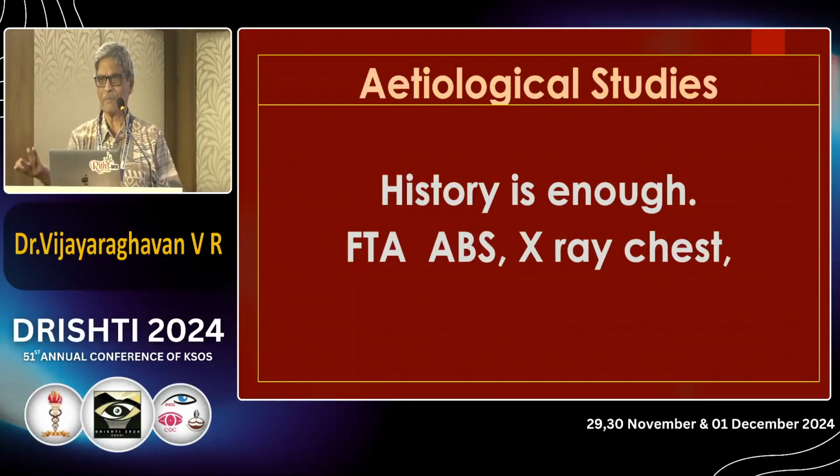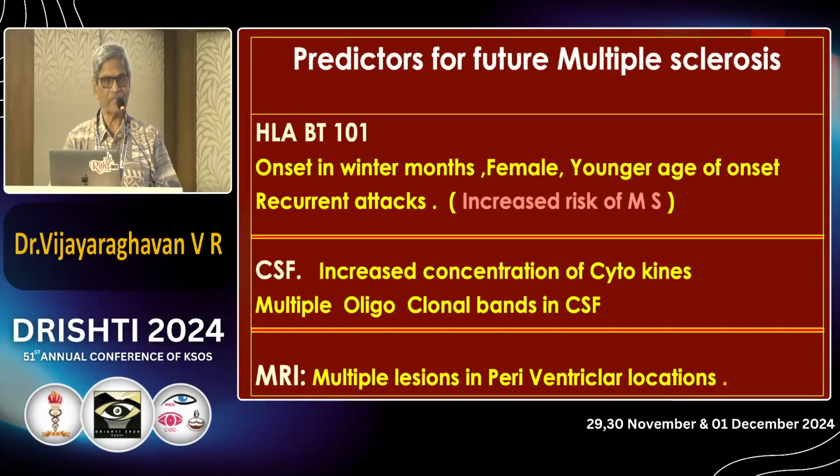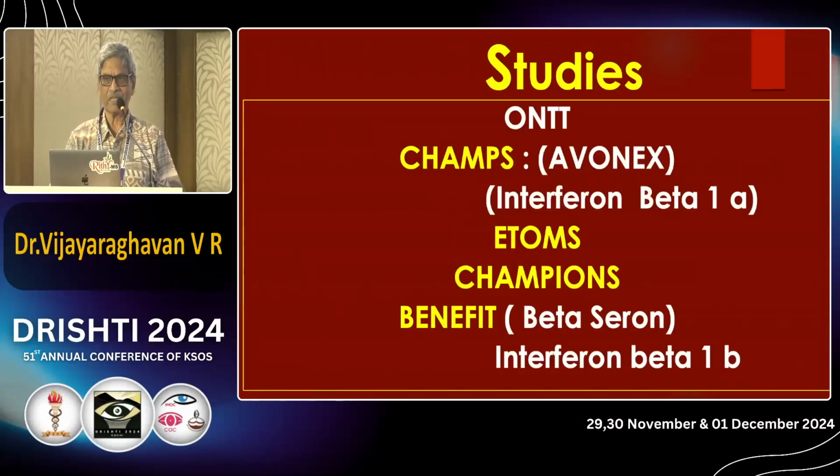Other investigations: suppose syphilis, I have to do some investigation. Tuberculosis, you have to do some investigation. Like this, X-ray means you have to rule out sarcoid and all. Those are some of the investigations you're supposed to do. But never forget the CT scan and MRI to rule out brain tumors or something. Of course, nowadays they have told about HLA-B27 and HLA-DR. If a female patient is having this, they are notorious to develop multiple sclerosis in future. These are some of the studies concerned with optic neuritis to get the treatment.